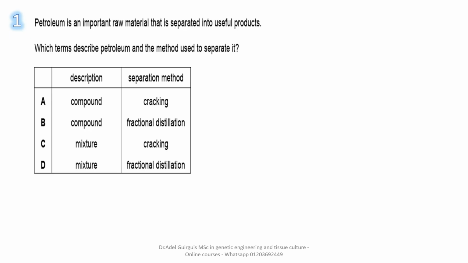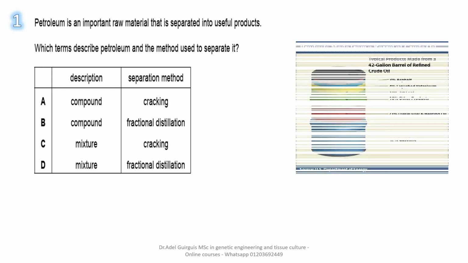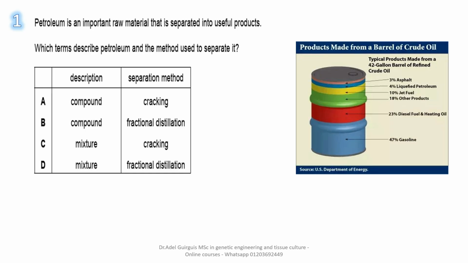Petroleum is a non-renewable resource extracted from Earth's crust. It contains a lot of chemicals found together in different percentages. Okay? They are not considered compounds, so options A and B are incorrect. What about C and D? The answer is either C or D.